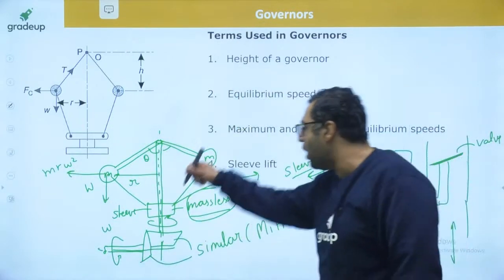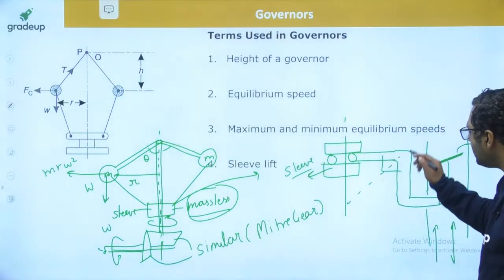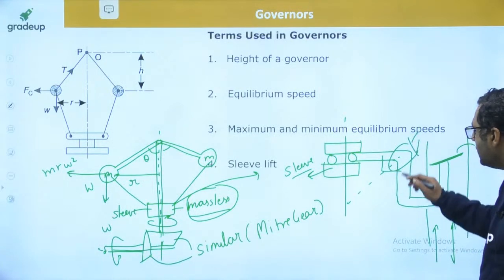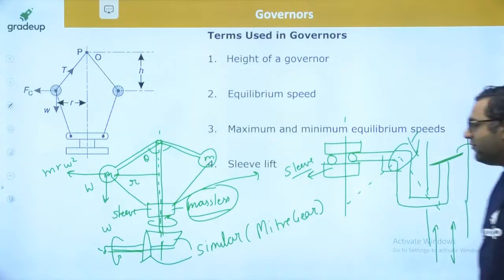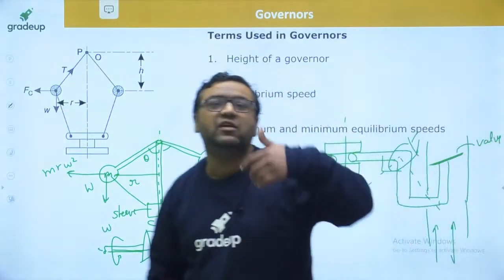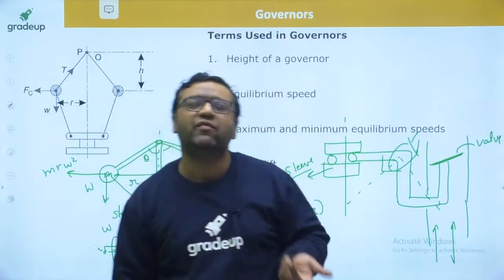And as it comes down, this will go like this, because the bell crank lever is here. So this will have this kind of condition, and the valve will open, steam will go more and more into the engine, and when the steam goes, my dear, the speed will further increase, and it will reach the optimum value at which you are working.